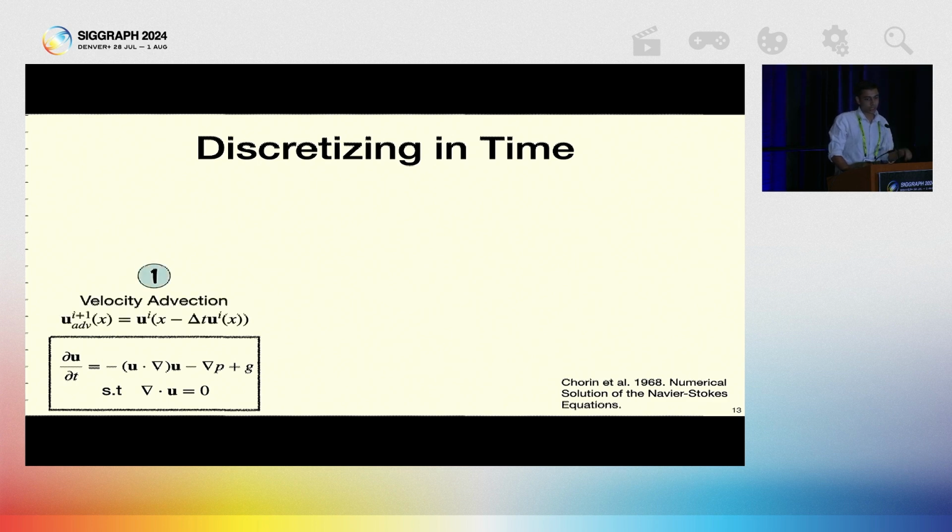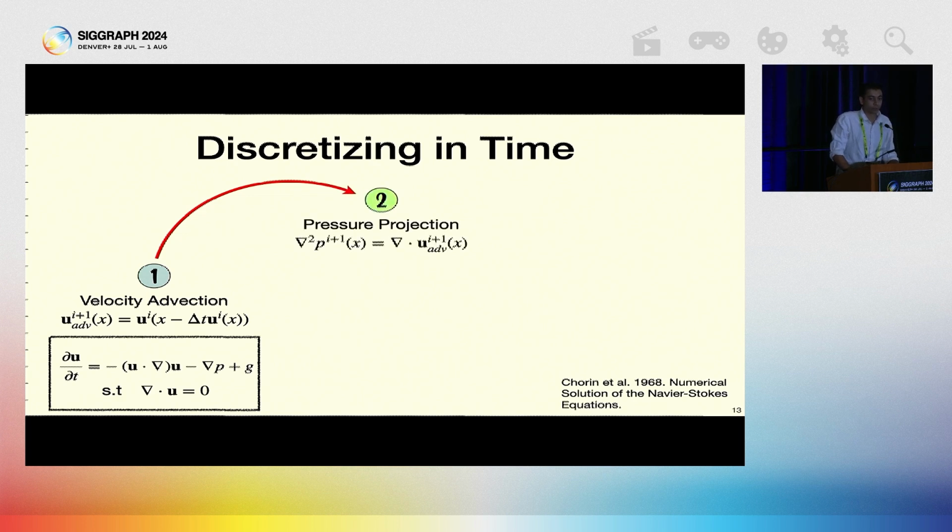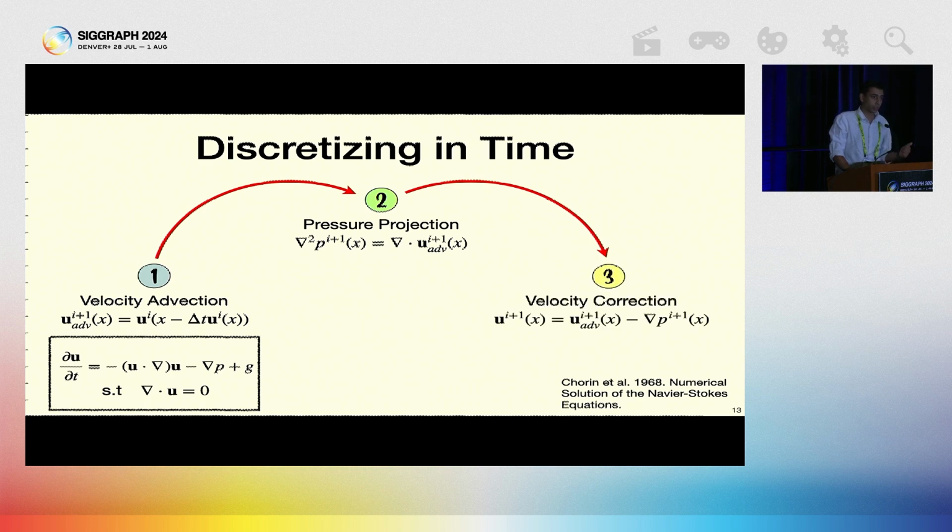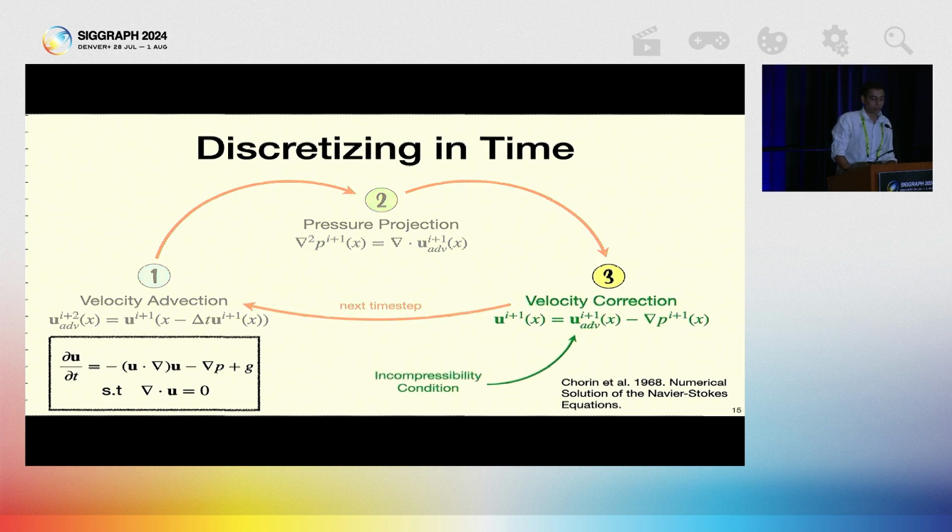The first step is the advection step, where we compute U advec. The second step is the pressure projection step, where we use U advec to compute the pressure. And the third and final step is the correction step, where we use both U advec and pressure to compute the final velocity. And then this newly computed velocity can be used to compute the velocity at the next time step by repeating the 3 steps again. Note that the incompressibility condition is handled by the velocity correction step.